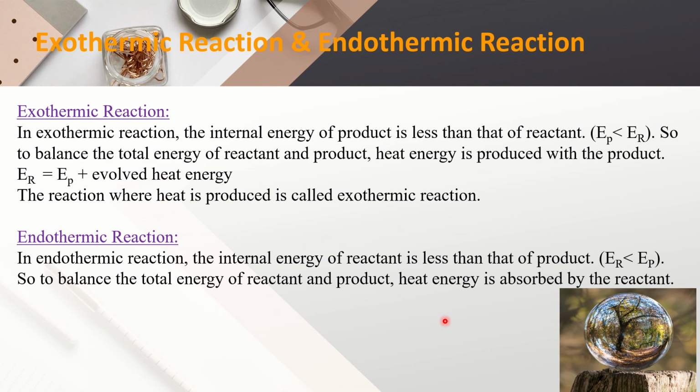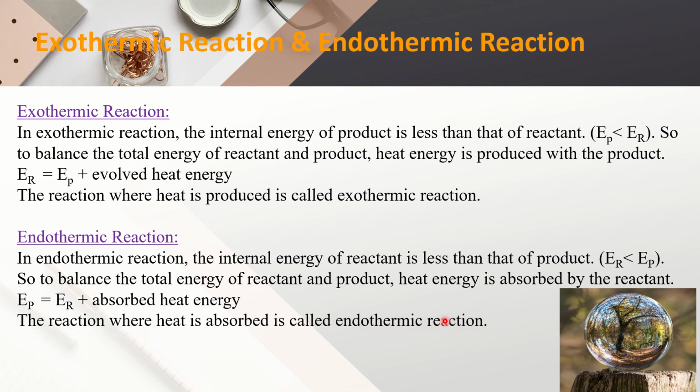So to balance the total energy of reactant and product, here EP equals ER plus absorbed heat energy. The reaction where heat is absorbed is called endothermic reaction.